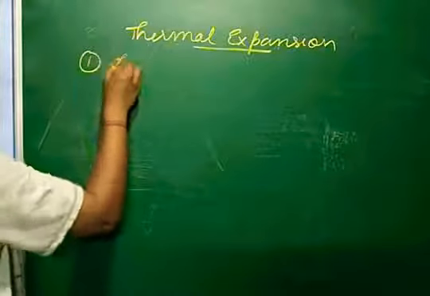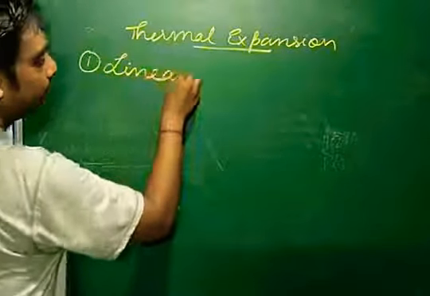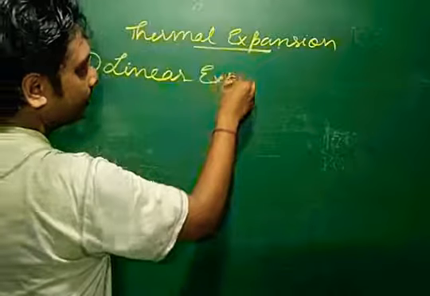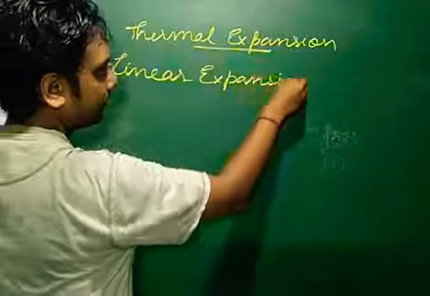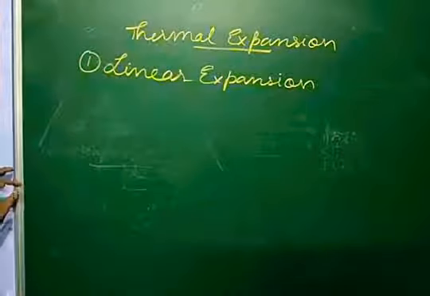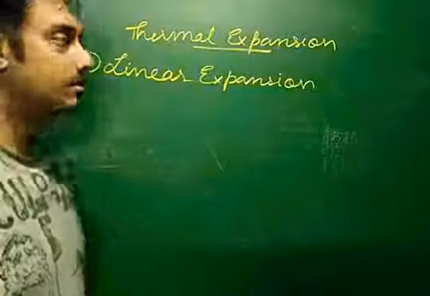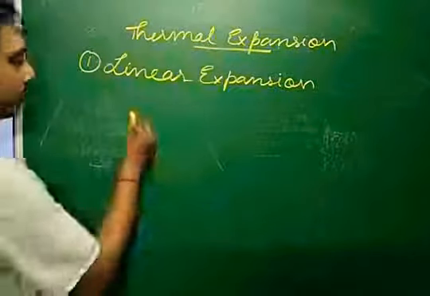Okay, so there are basically three kinds of thermal expansion. The first one is known as linear expansion. So let's try to understand what is linear expansion.